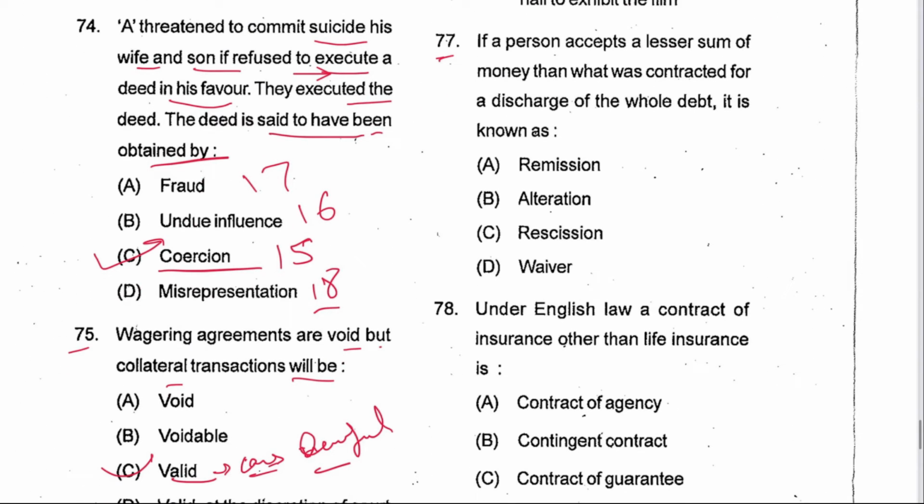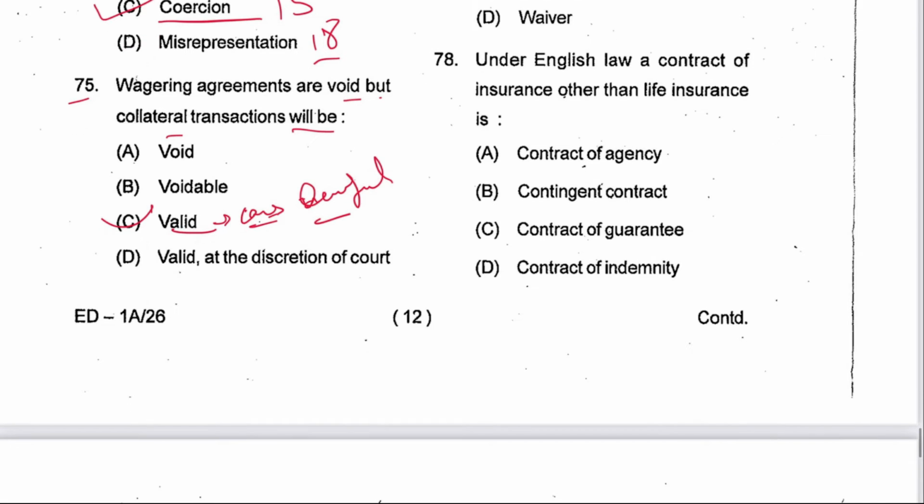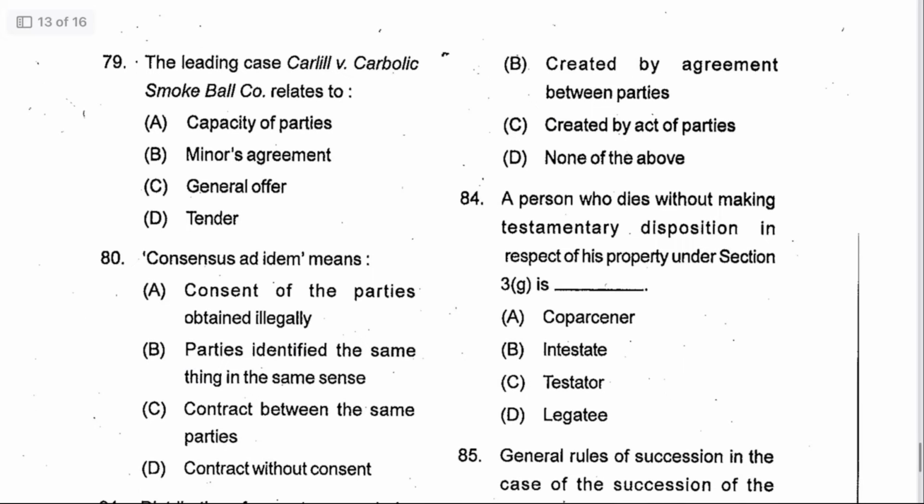Next 77, if a person accepts a lesser sum of money than what was contracted for in discharge of the whole debt, it is known as remission. A is the answer. Next 78, under English law, a contract of insurance other than life insurance is a contract of indemnity. D is the answer. Next 79, the leading case Carlill versus Carbolic Smoke Ball Company relates to अभी बताया, general offer. C is the answer.